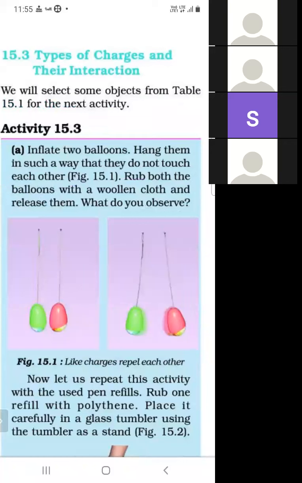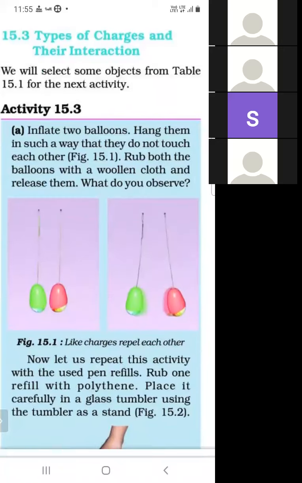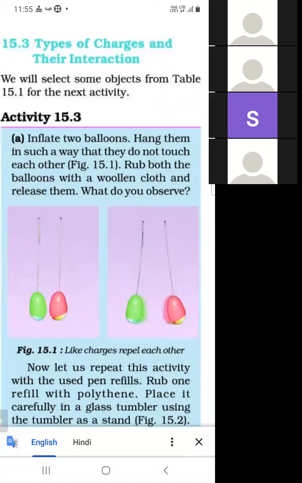The topic is types of charge and their interaction. What are the types of charge? First is positive and second is negative. This is activity 15.3 for showing the types of charges.